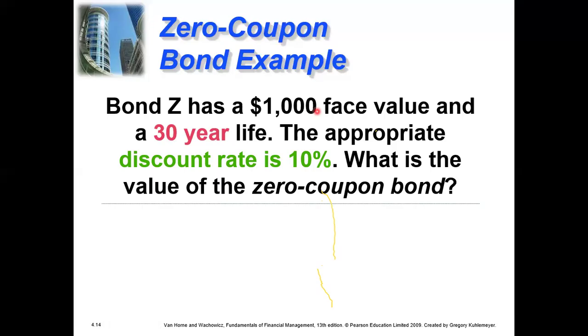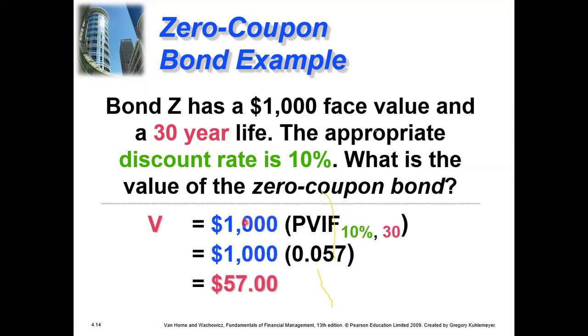How much should be the value of this bond, so that he purchases it and after 30 years gets $1,000? So it should be at a very discounted rate. Price should be very low.